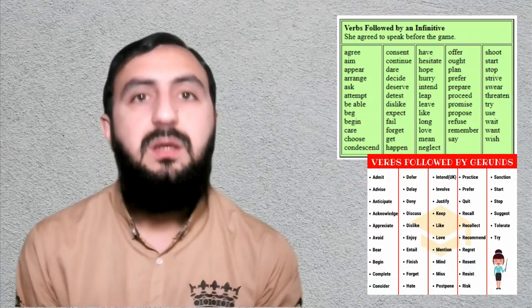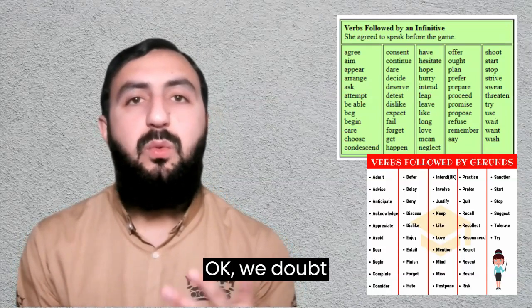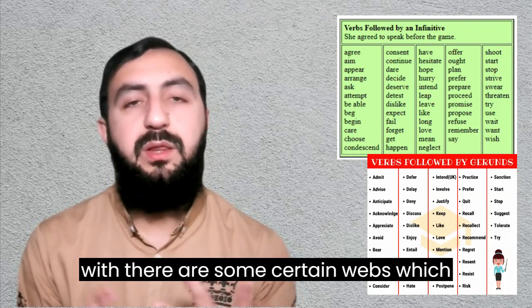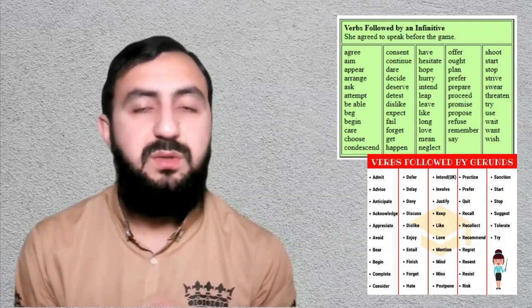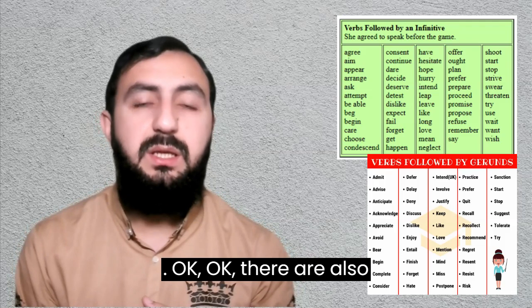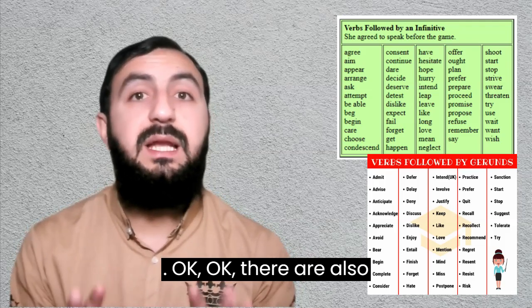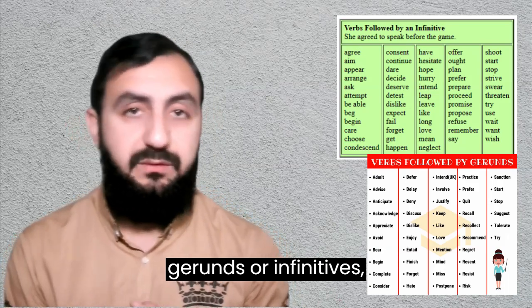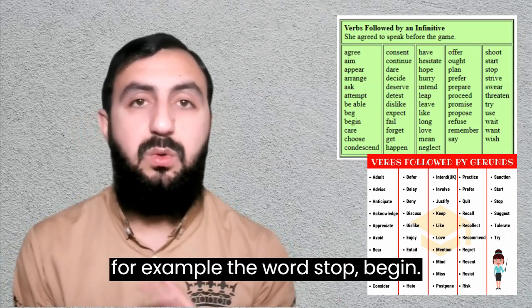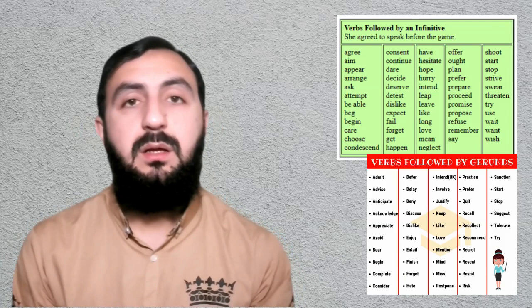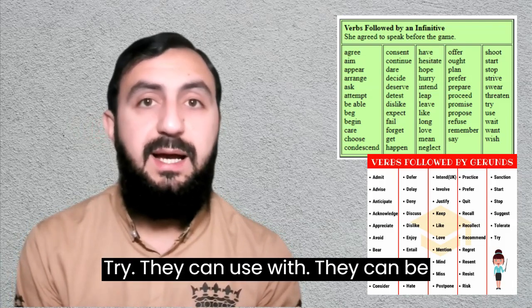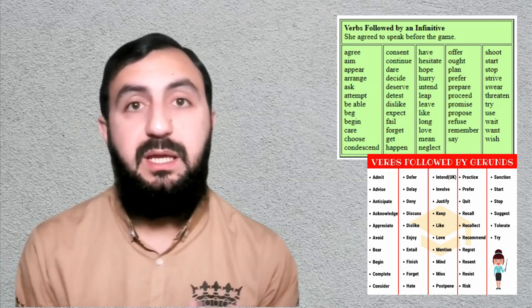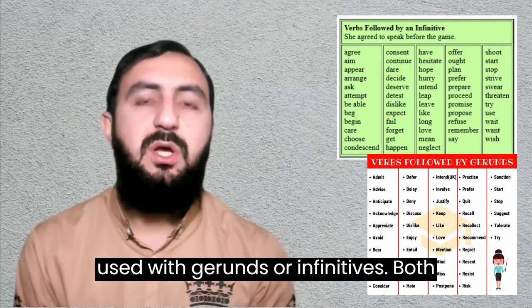So that's it. There are certain verbs which are used with gerunds. There are also some verbs which can be used with either gerunds or infinitives. For example, the words stop, begin, try can be used with gerunds or infinitives, both.